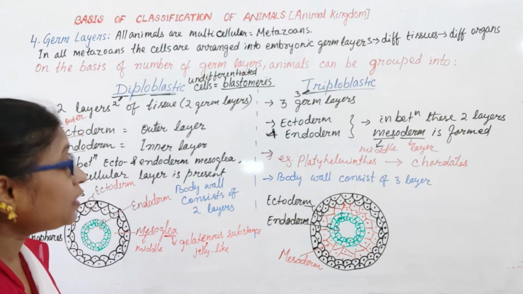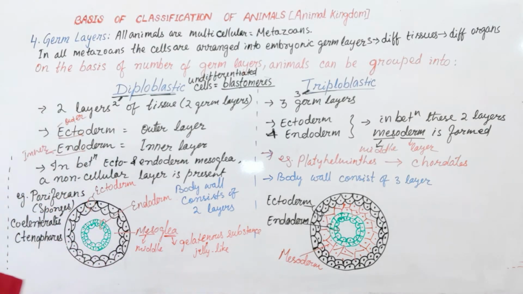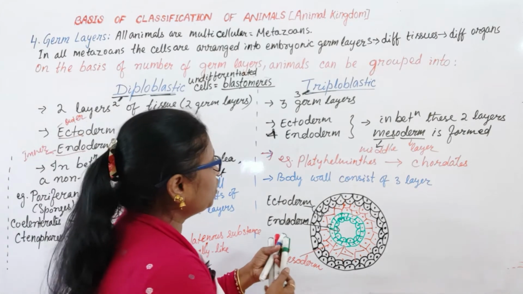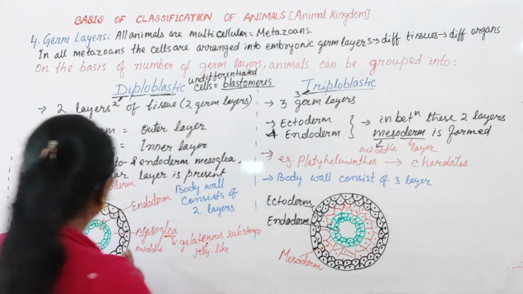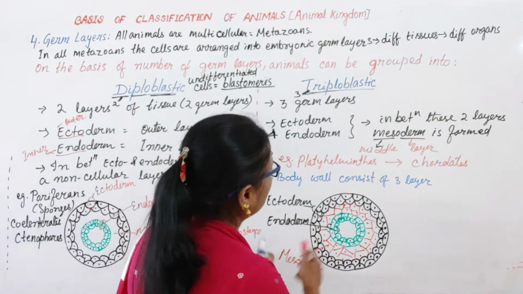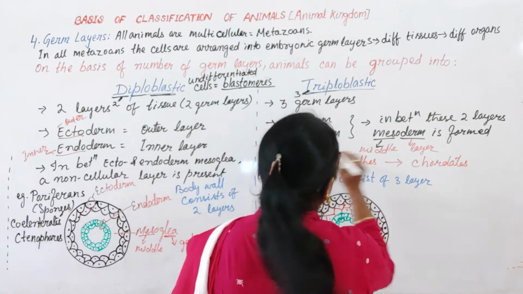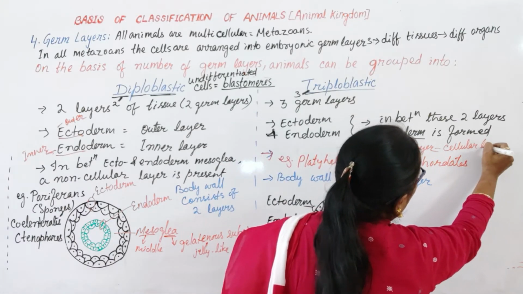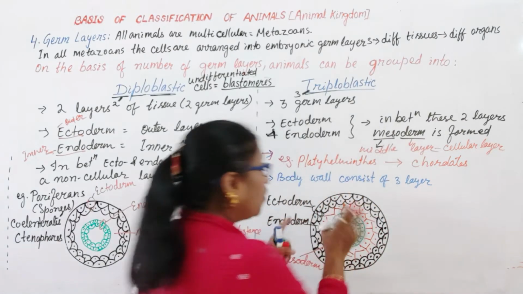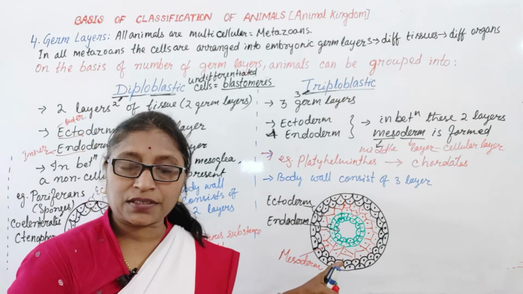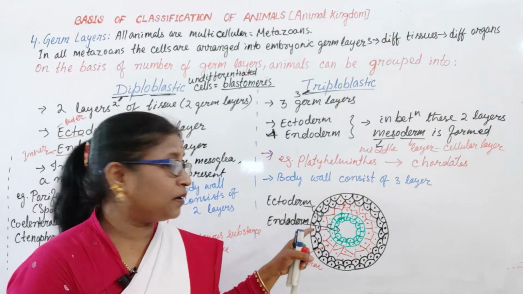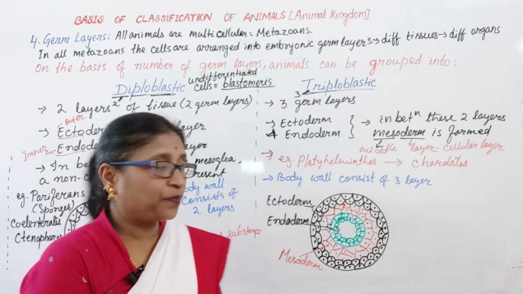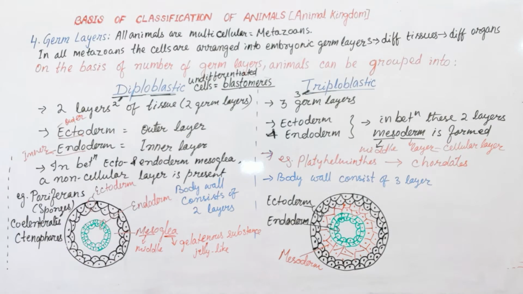Next we will discuss the coelom. Here you can write down that the mesoderm is a cellular layer, here it is non-cellular. Here the mesoderm is the middle, cellular layer. All of these are blastomeres, and they further differentiate into different types of cells and tissues. Okay. Next, the coelom.